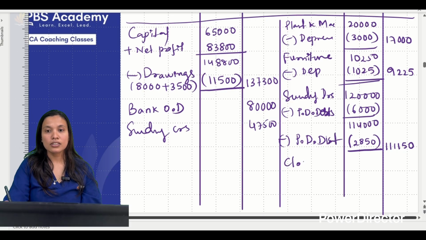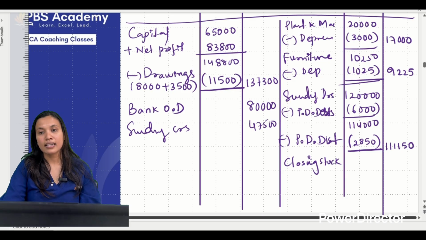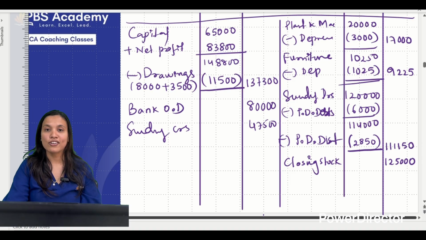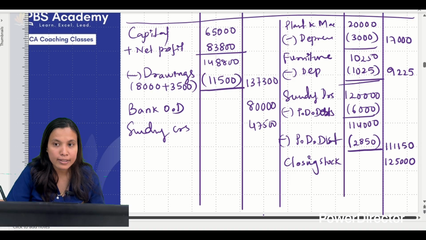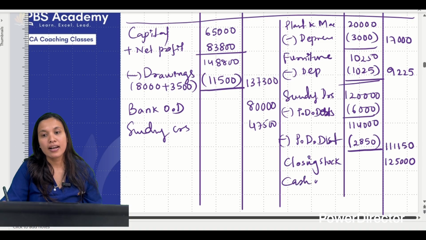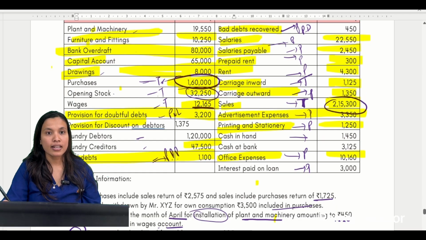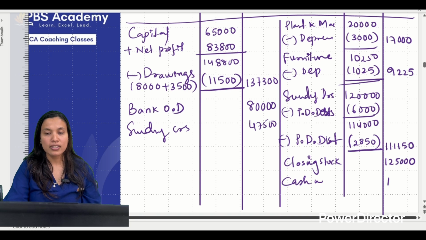Okay. Next is closing stock. From the trading account, according to my calculation, I have got the closing stock as 1,25,000. Correct. Now I have cash in hand. Cash in hand and cash at bank, both are given. So cash in hand 1,450. Cash at bank 3,125.